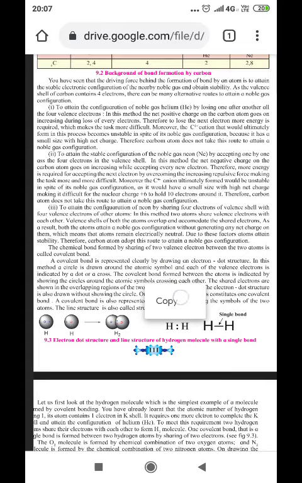The third option is to attain the configuration of neon by sharing 4 electrons of the valence shell with 4 valence electrons of the other atom. In this method, two atoms share valence electrons with each other. The valence shells of both the atoms overlap and accommodate the shared electrons. As a result, both the atoms attain noble gas configuration without generating any charge on them, which means that the atoms remain electrically neutral.